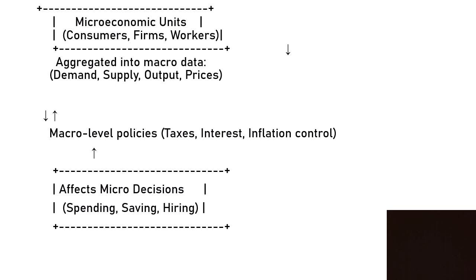See how through this diagram you can understand. Microeconomics comes under consumers, firms and workers. When they are aggregated into macro data, it comes to demand. Consumers have a demand, firms have the function of supplying, and workers give outputs, so there is an overall effect on the prices of goods. At the micro level, when taxes, interest and inflation are increased or decreased, it affects the spending capacity, saving and hiring of the consumers.